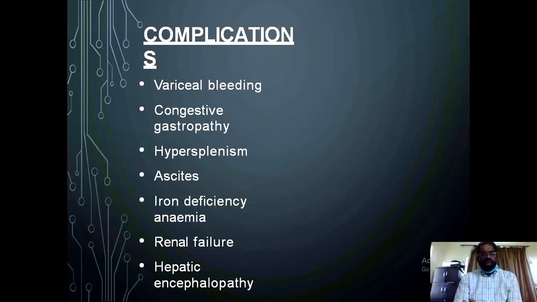Massive splenomegaly with features of hypersplenism, ascites, iron deficiency anemia, even renal failure, hepatorenal syndrome, the acute kidney injury type, which was previously known as type 1, or the chronic kidney disease type of the hepatorenal syndrome, which was previously known as type 2, and then hepatic encephalopathy.